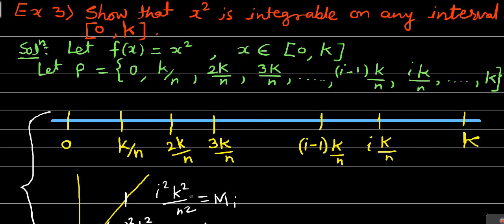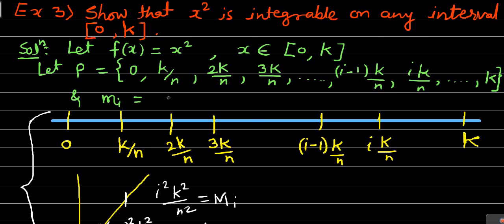Also I have explained small mi and capital Mi, so we'll write the values of small mi and capital Mi also. It is understood that throughout this paper, small mi is for the infimum of the function f in the ith subinterval. So it is not necessary to write in each example that small mi denotes the infimum and capital Mi denotes the supremum. If it is written, then it is well and good, and even if it is not written, it is understood.